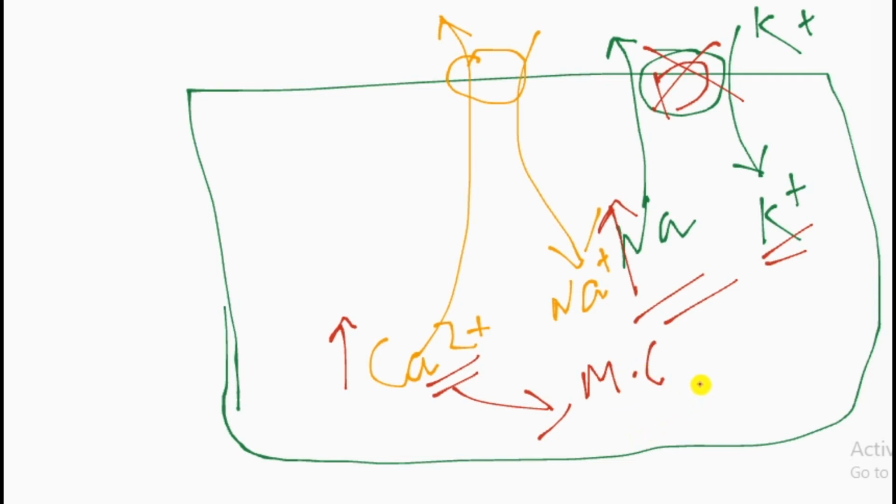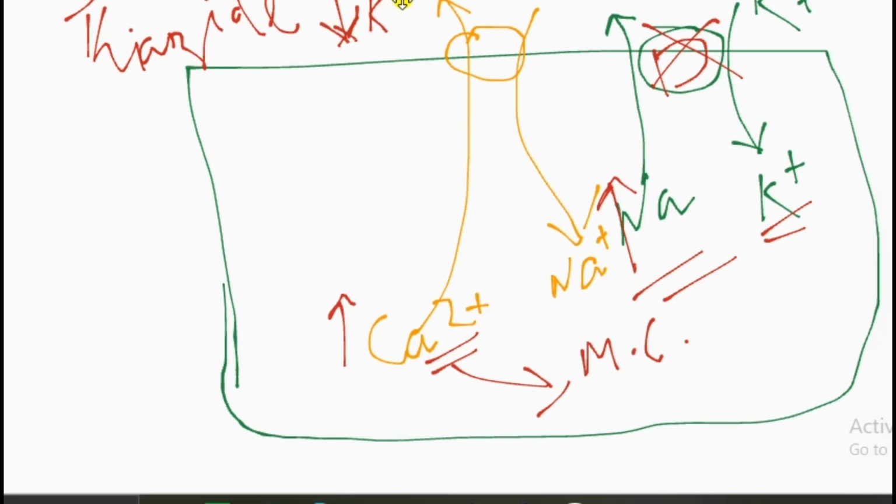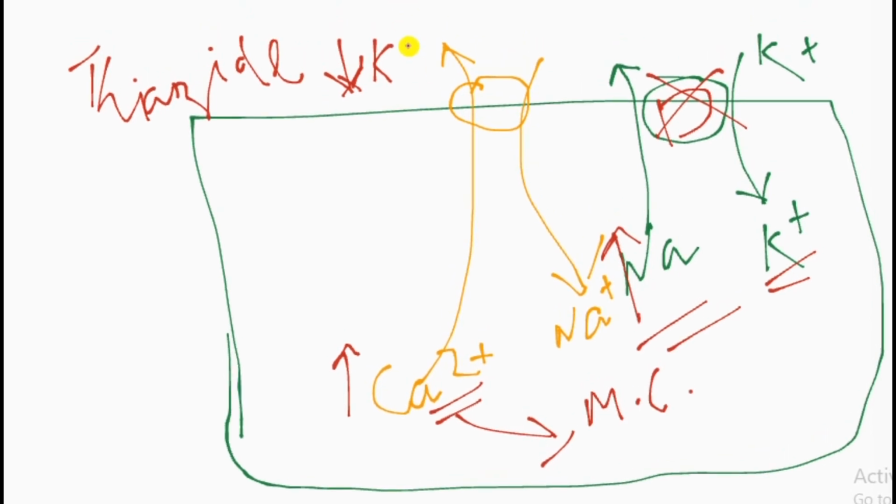If we introduce thiazide, what happens? It leads to much more decrease in calcium concentration in the extracellular space.